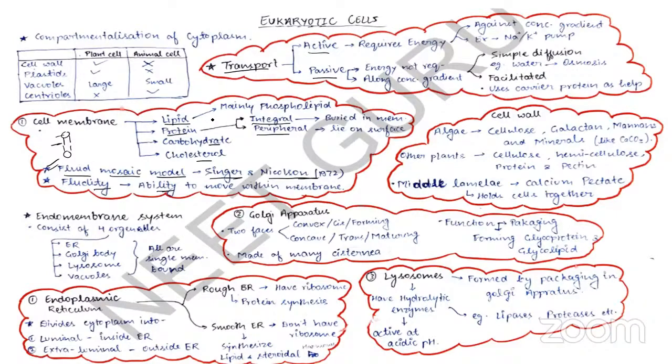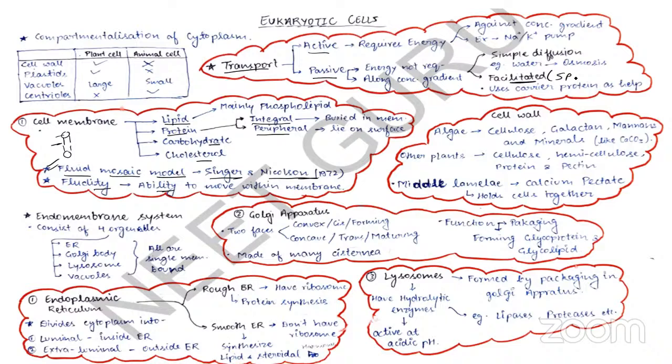In simple diffusion, there is no energy requirement. Molecules are moving along the concentration gradient, from high concentration to low concentration, and there's no requirement of special proteins. Remember this point. In facilitated diffusion, because I'm using the term diffusion, there's no energy requirement. The molecule will move along the concentration gradient, but special proteins are required.